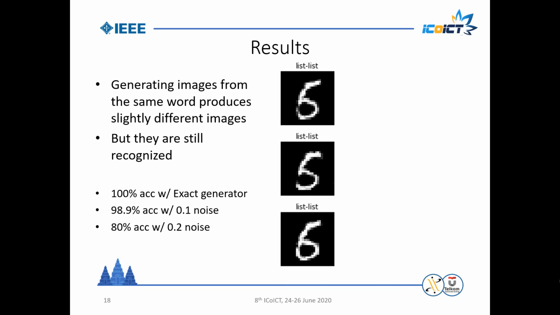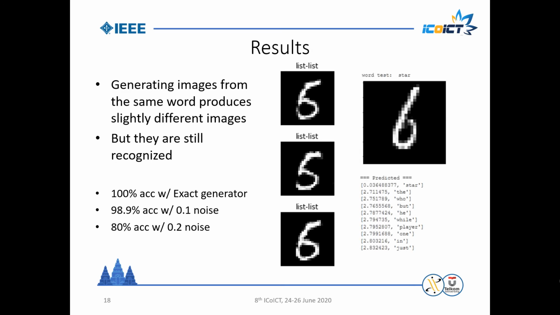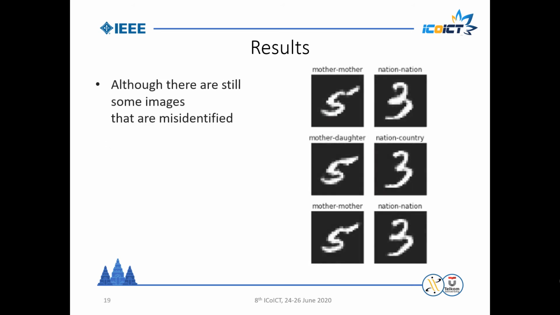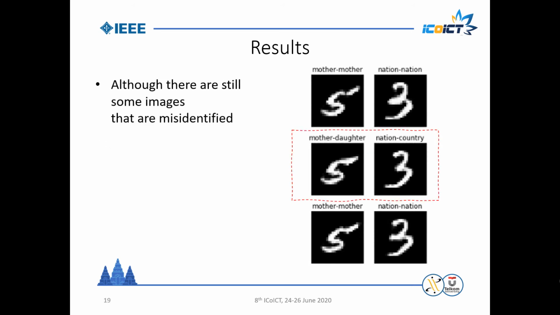But if we add some noise to the generator, you can see here that the image produced from the same word has a slight variation. This makes it harder to detect or recognize by an unauthorized person since it cannot be mapped. Higher noise generation produces more varied images, but it becomes much harder to reverse, although there are still some images that are misidentified.